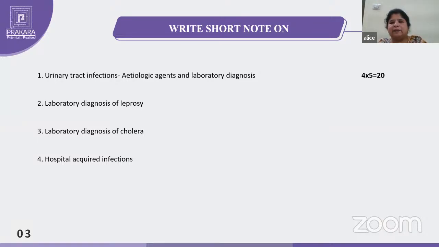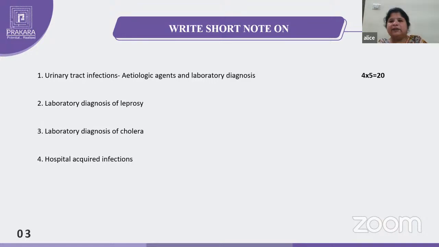After collecting the samples, culture should be done. Selective media will be there: bile salt agar, TCBS (thiosulfate citrate bile salts sucrose), and enrichment media: selenite F broth, alkaline peptone water. And if needed, any transport media also, like Venkatraman and Ramakrishnan medium. So specimen collection, then transport media, direct microscopy, culture. Media you should write, and how the colonies will appear: on TCBS, yellow colonies will appear. Like that, colony description you have to write.